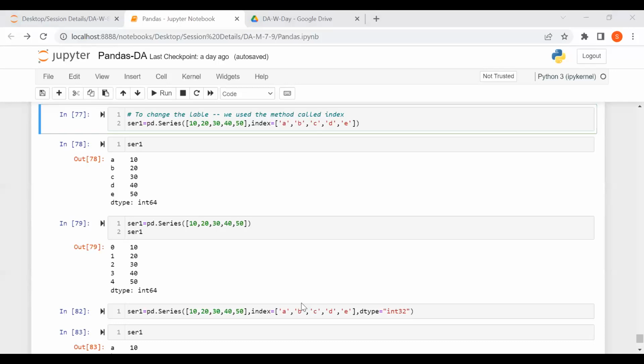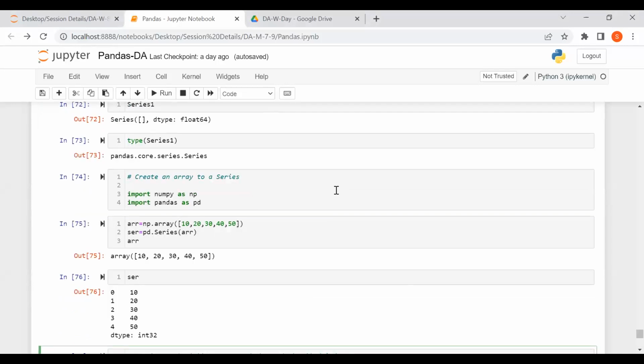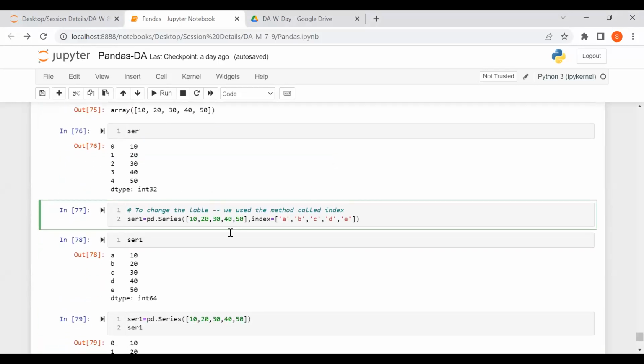Okay, how can we change the labeling in the database, like in Netflix? In a database, if you want to change the particular labeling, you can do that, but we can't do it directly here. Like that time we have gradients, methods, and then some labeling concepts. But as of now, in pandas, we are not doing all those things.